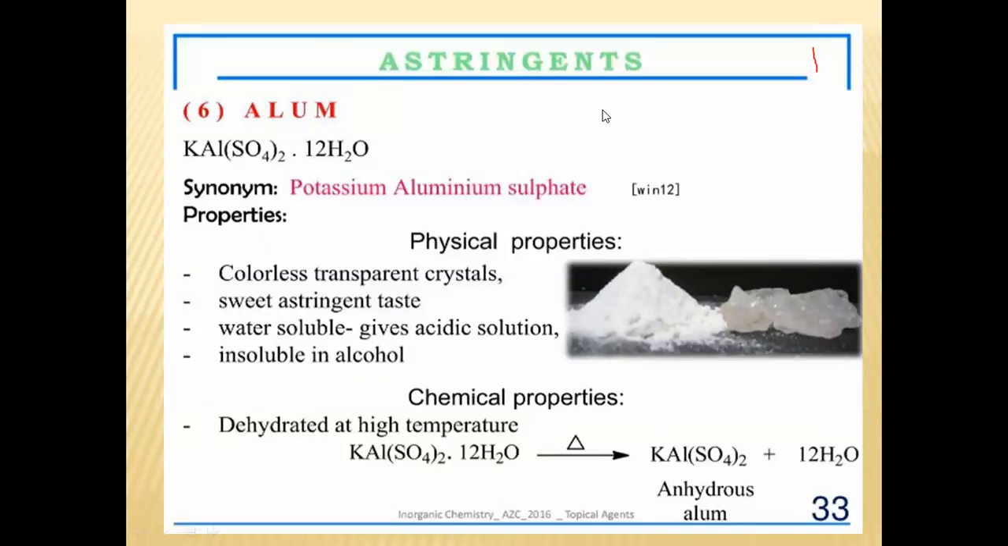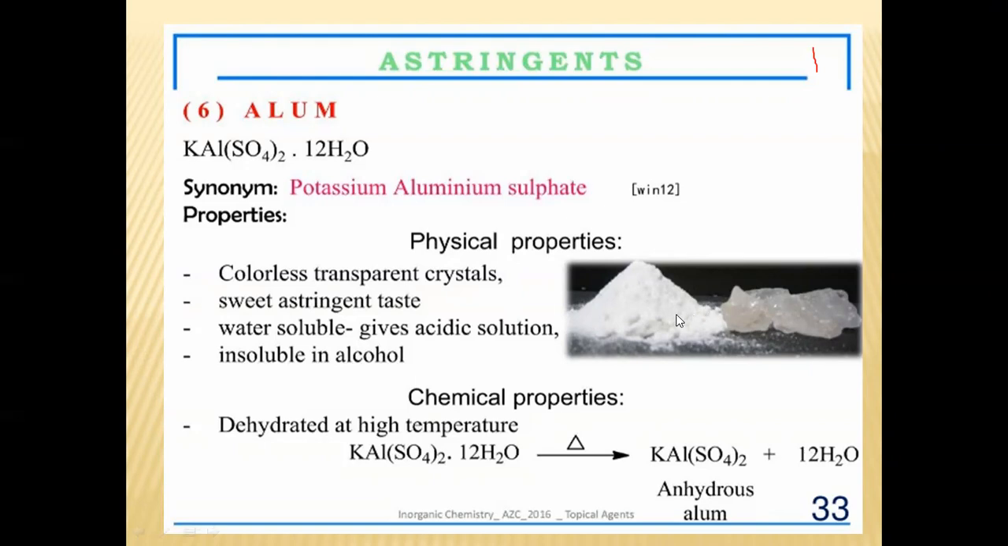Now we have to see the chemical properties of alum. What is the chemical property? Here dehydration is carried out. On dehydration of KAl(SO4)2·12H2O, what do you get? You get the anhydrous alum. You have to give heat at high temperature. Then it will give the anhydrous form of the alum. So this is the dehydration process.